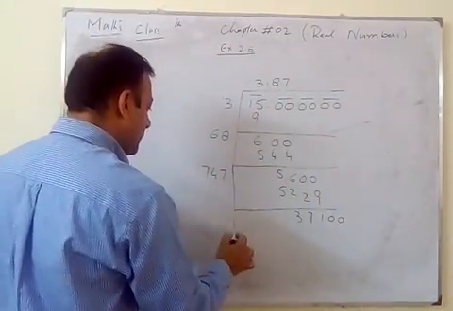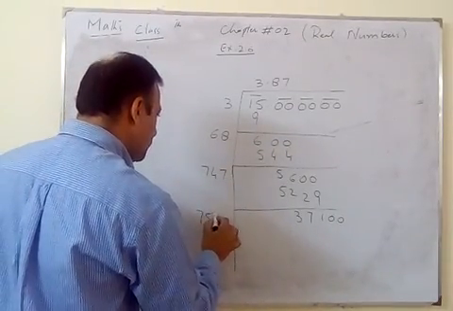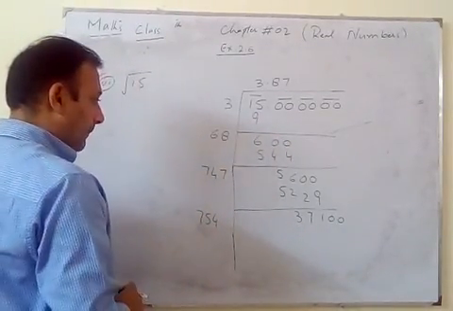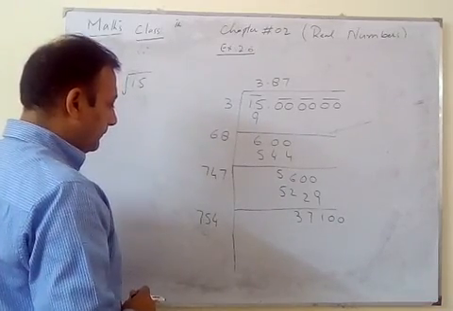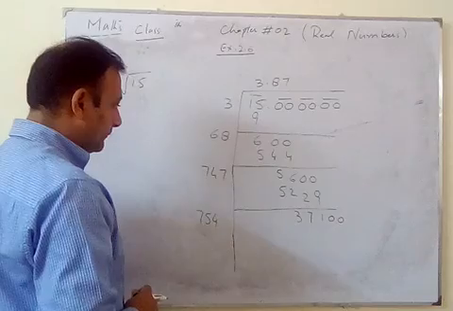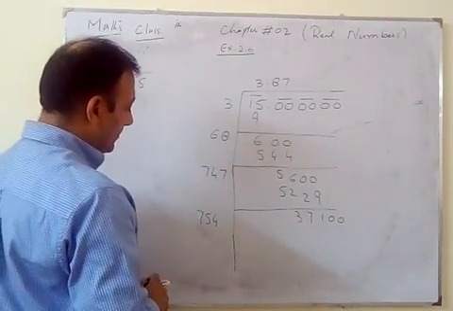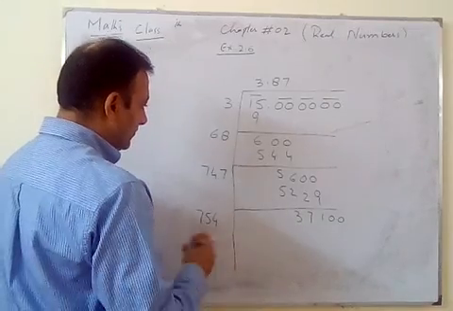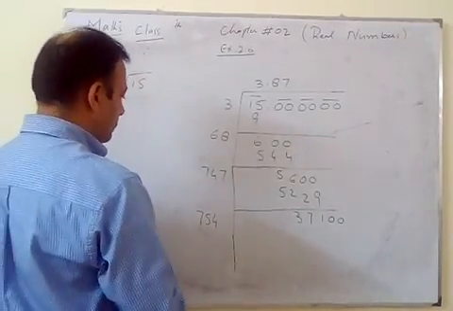So make this one double. So we have 7 5 4. So we try it by 2.